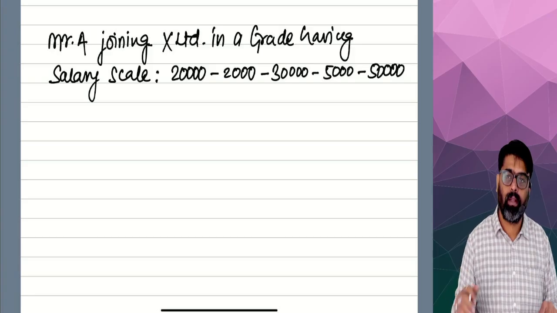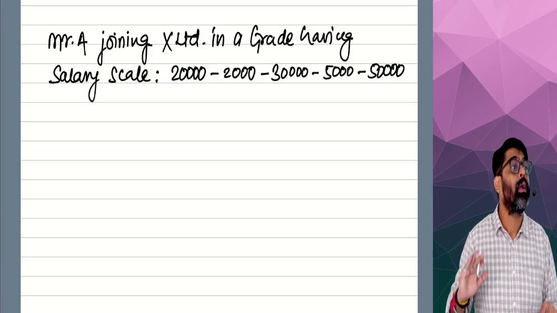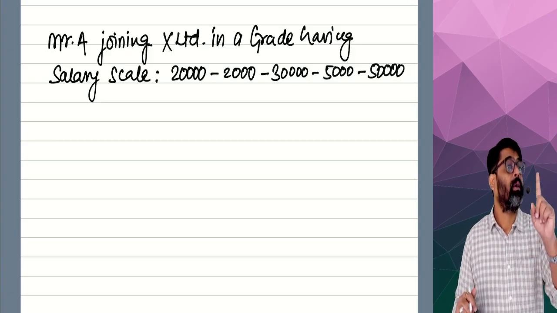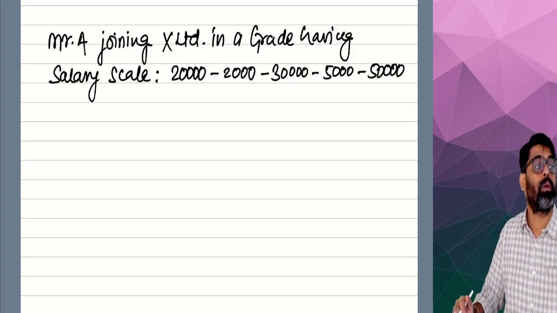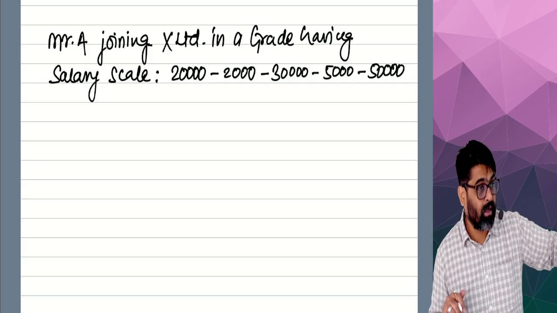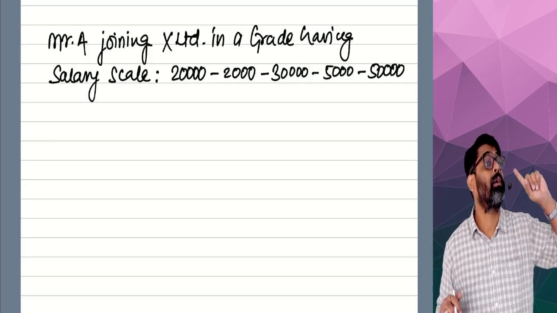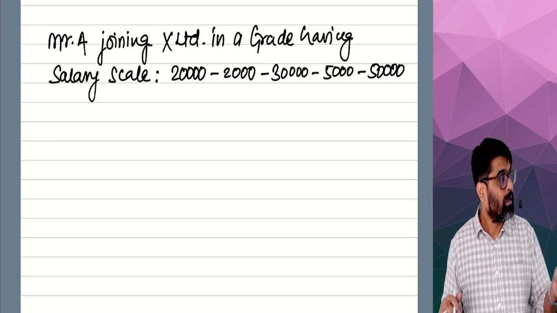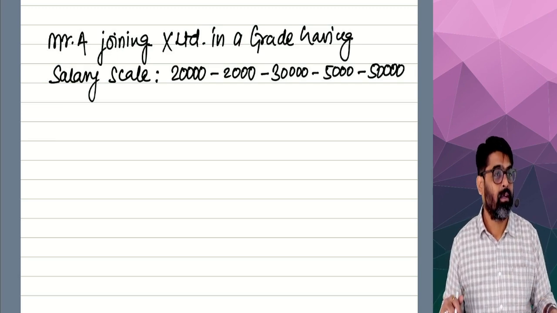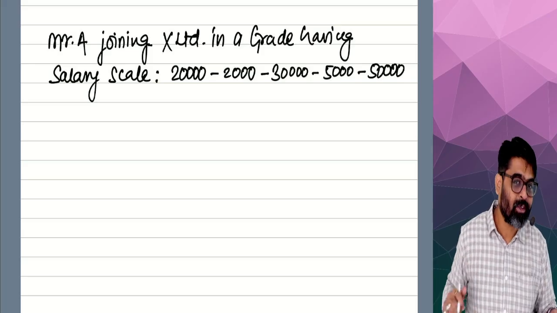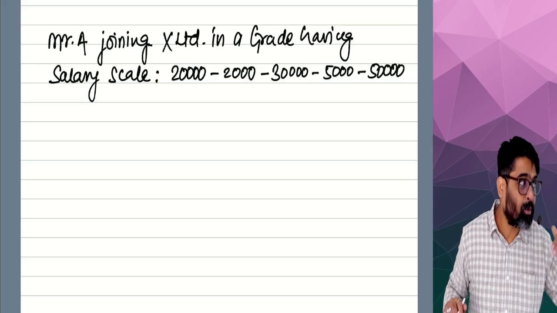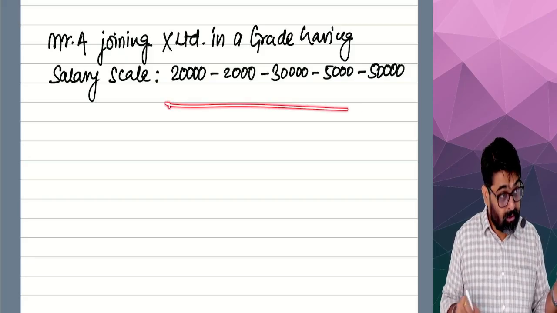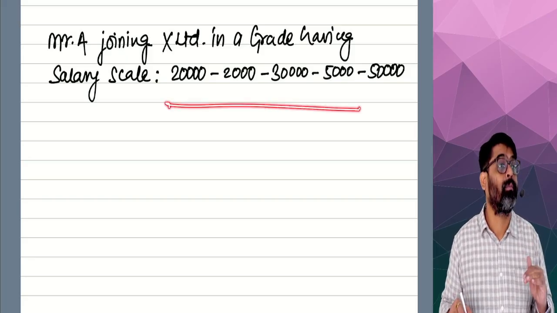After 35, in the next year, it will become 40. In the next year, it will become the year in which you are going to earn 50,000 salary in this grade. That is the last year in this grade. In the next year, you will be due for promotion and you will be promoted to the higher grade. So first stay for these many years in this grade.